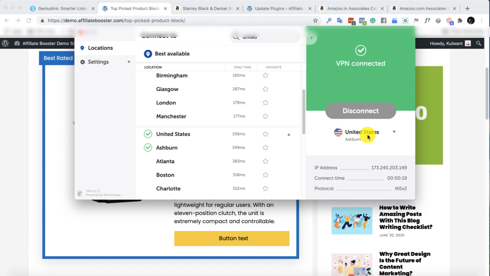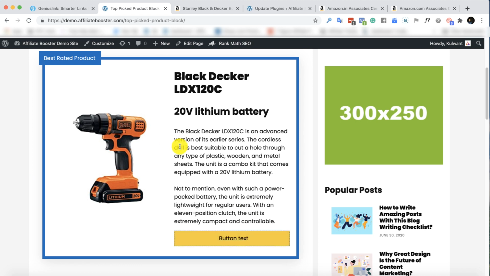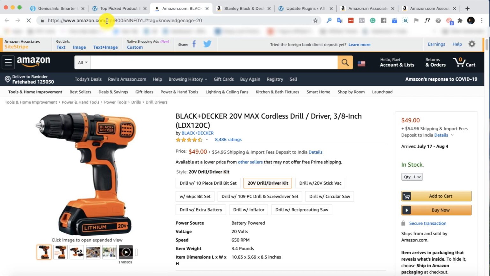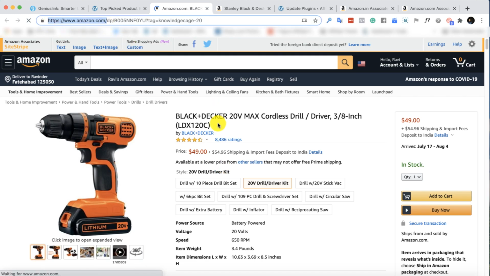You don't need any VPN. This is just for the simulation. So I will click on this link. First of all, I will have to reload this page because the script will load. And now if I click on this link, you would see that it lands me on Amazon.com. Can you see that? How magically it is doing that? Earlier it was redirecting to Amazon.in. Now, if my IP address is USA, it is redirecting me to Amazon.com.